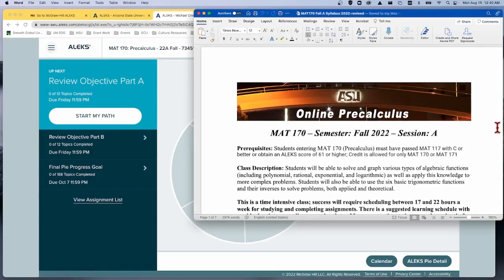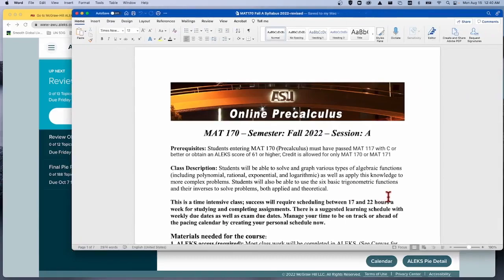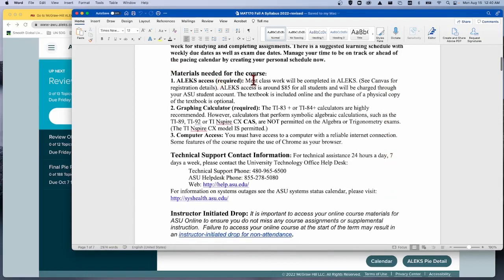Okay, let me come back to the syllabus and let's talk a little bit before we look at everything else. Interesting stuff here you can read through. Alex access is required, and if you just did what I did, click through, you've got the Alex access. It has details about the cost for the materials and such. You do need a graphing calculator for this course.